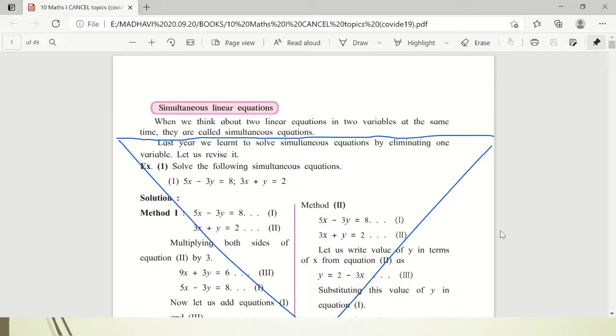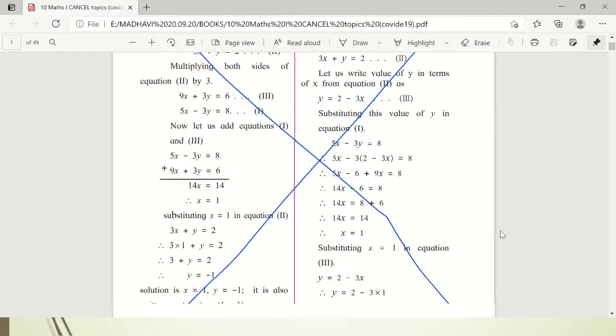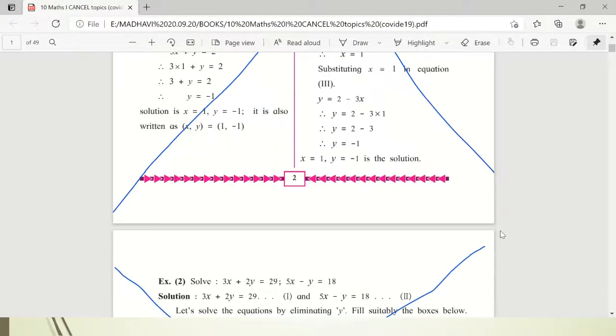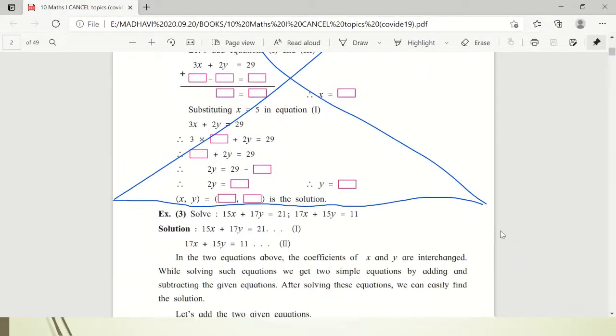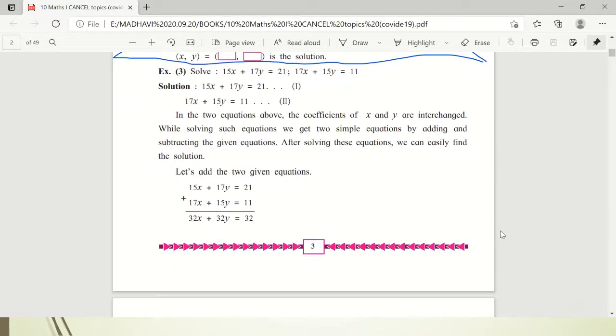So first of all, come to page number 2. Here simultaneous linear equations, two methods of solving simultaneous equations are given. You have studied this method in 9th standard. Okay, but now no question based on this method will be asked directly. So page number 2 is completely cancelled. Then page number 3, the upper part up to example number 2 is cancelled.